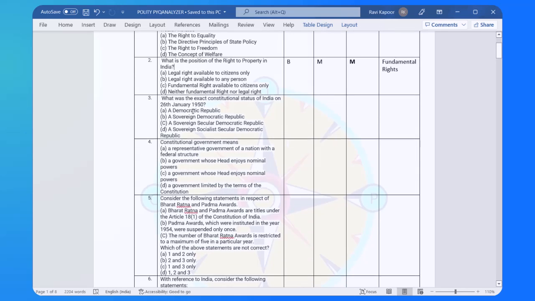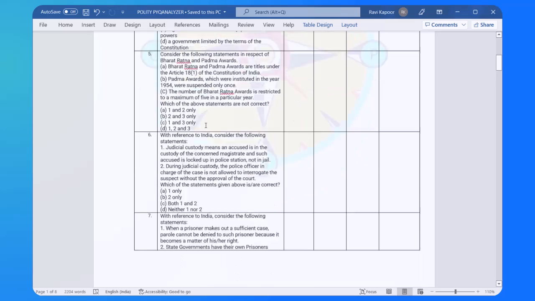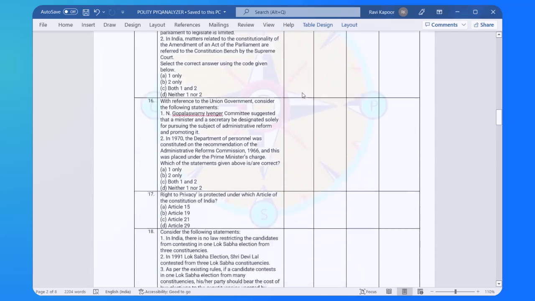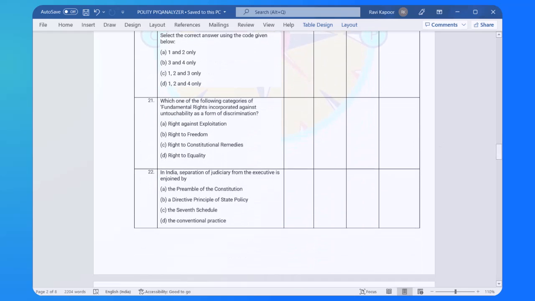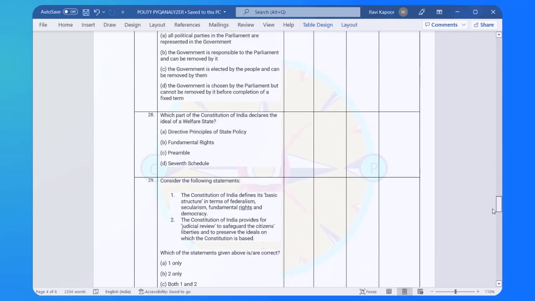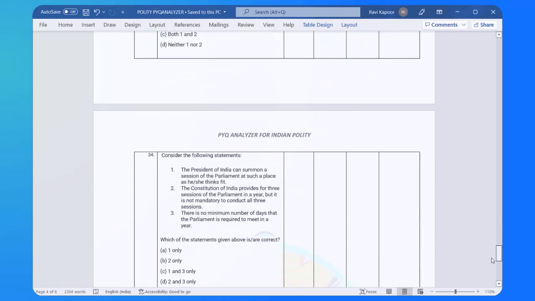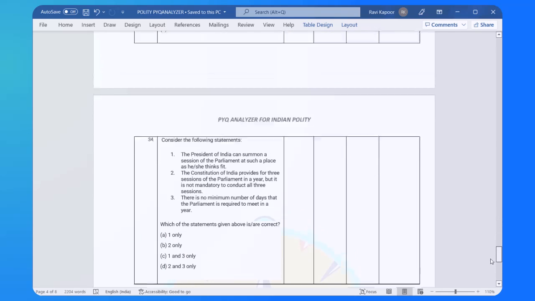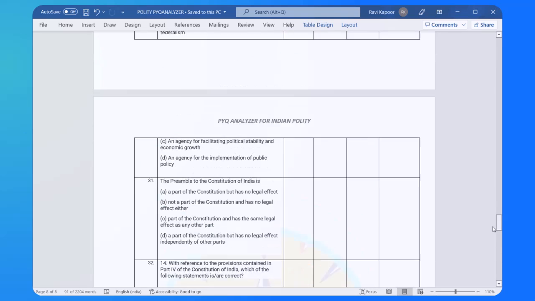Now all of that you will figure out, but the idea is that the questions are arranged like this, and I want you to fill out this PYQ Analyzer according to the table that I mentioned. I don't want to know how many you got correct. I really don't care. All I care about is for you to start to analyze these questions from the point of view of really helping you in the exam. I want you to extract value from it, and the way to do that is to ask yourself these questions that it is asking you when you see the question.